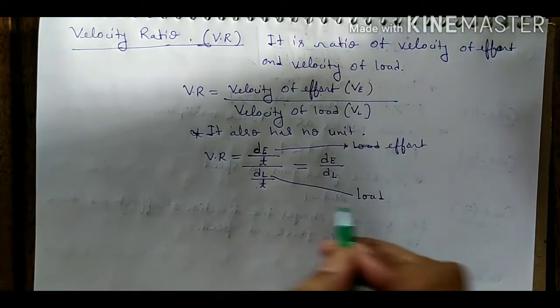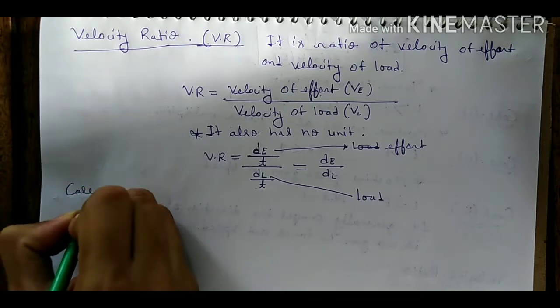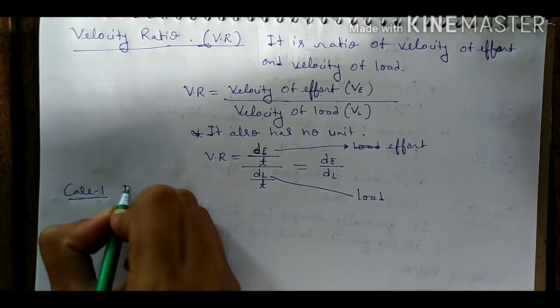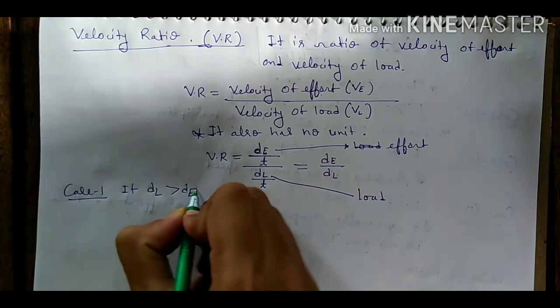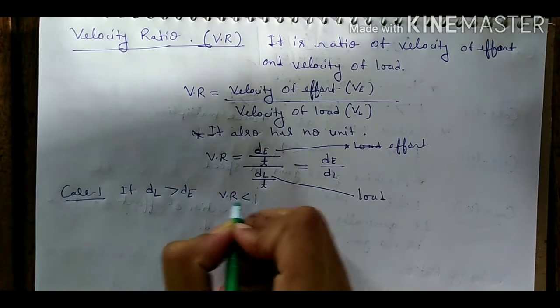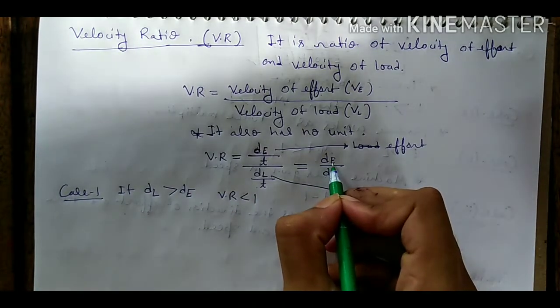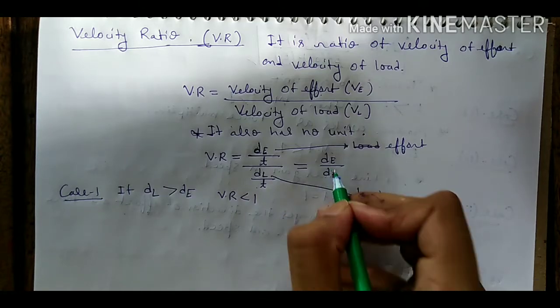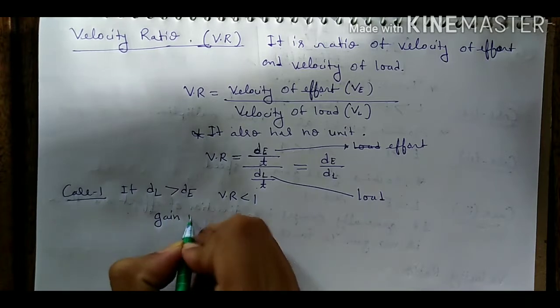We'll study the different cases in the velocity ratio. Case number first. Suppose if load is greater than effort, it means velocity ratio will be less than 1, because if L is greater and E is lesser, then this value will be less, and it means gain in speed.